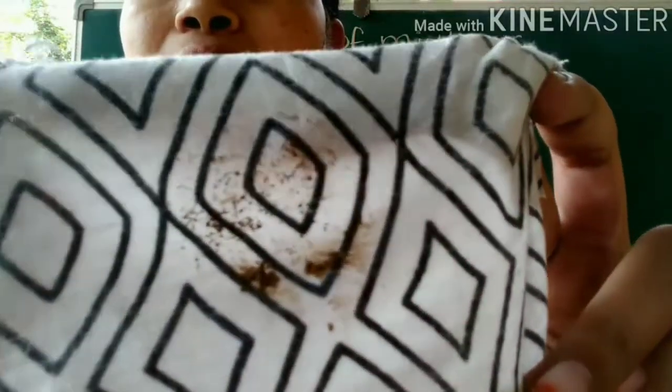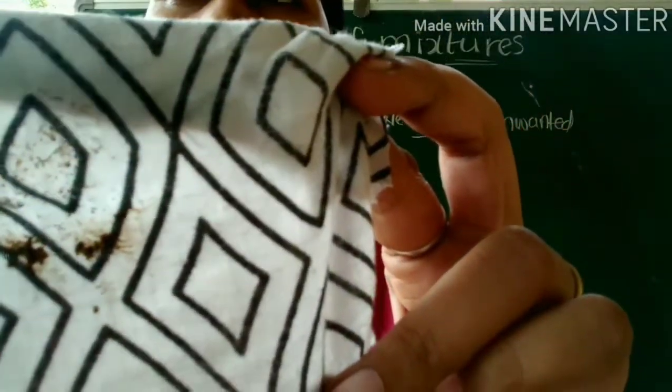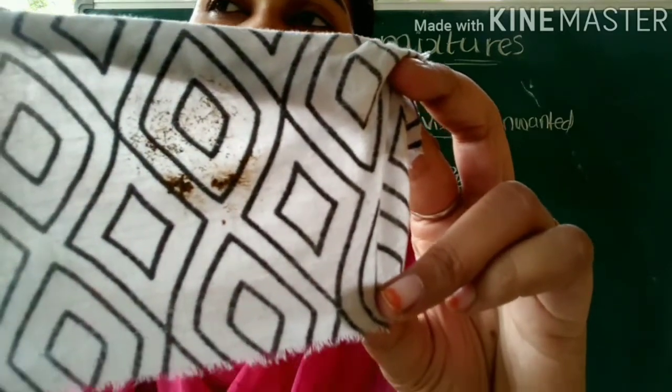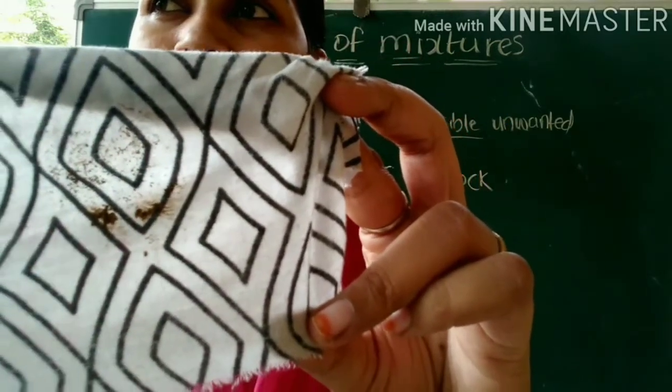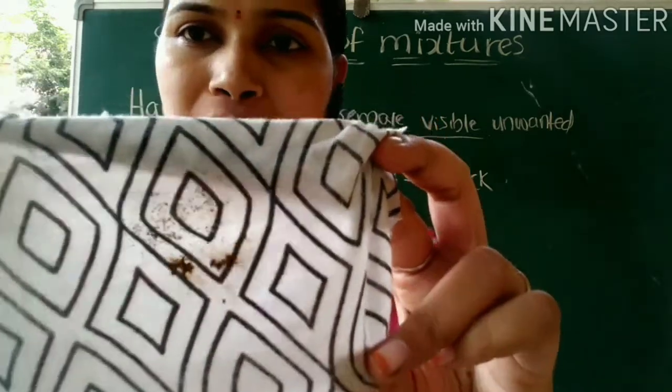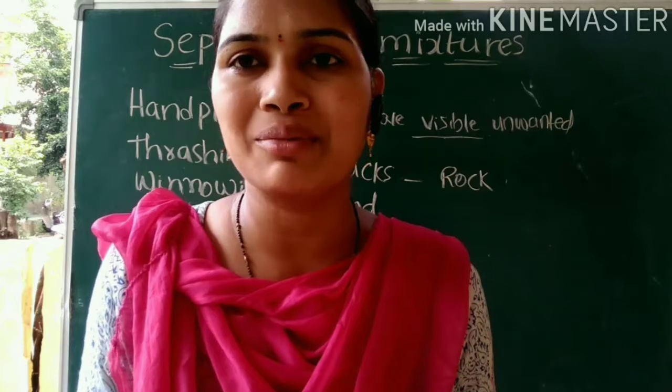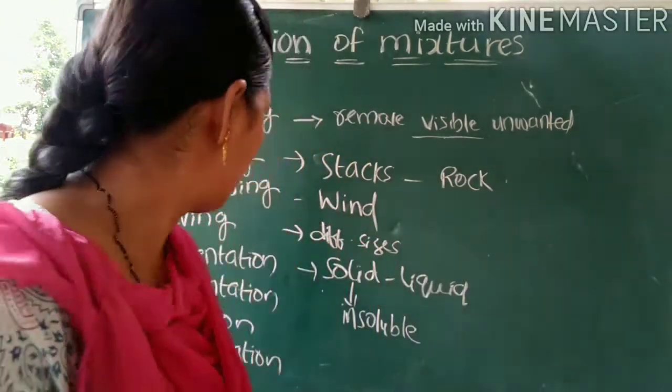Okay, you can see these dust particles. I hope it is visible to you. This is called residue. The insoluble material that we got after the filtration method is called residue, and the clear liquid that we get after the filtration method is called filtrate.